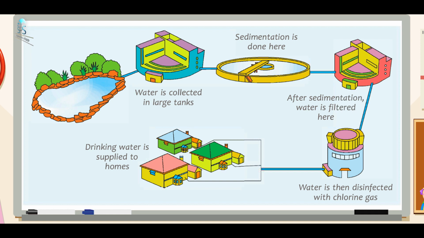Third, chlorination. Through the filtered water, chlorine gas is bubbled. This kills germs. Now the water is clean and it is pumped to homes.